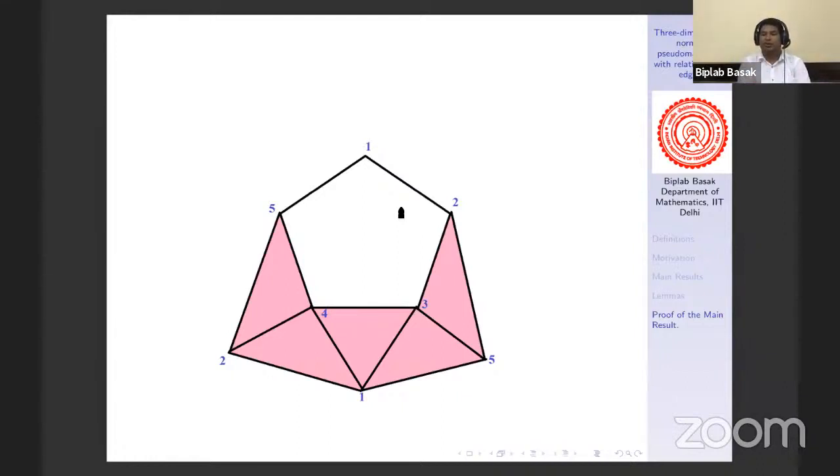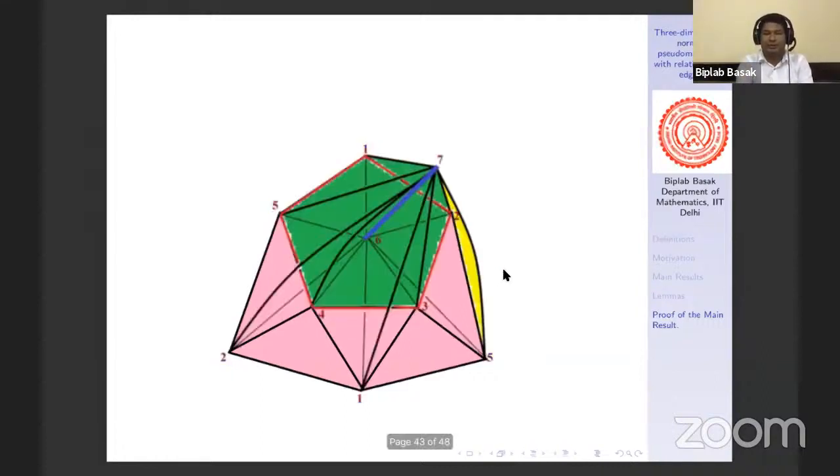the new edge. And for the other region, that is for the other pink color region, we just take cone from the two vertices of that triangle of the edges. That means link of the pink color region will be those two vertices. So we have this one. See, the red color pentagon was the link of the vertex 6 previously, right? Now it is the link of the blue colored edge, and the link of all the pink color region is the vertex 6 and 7.